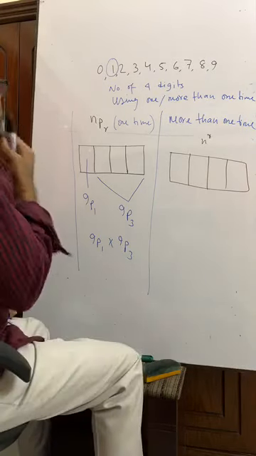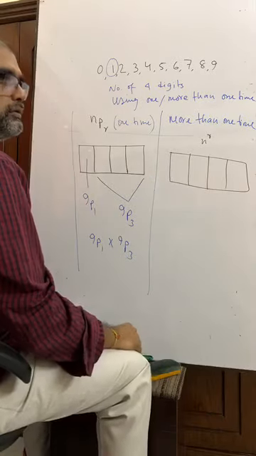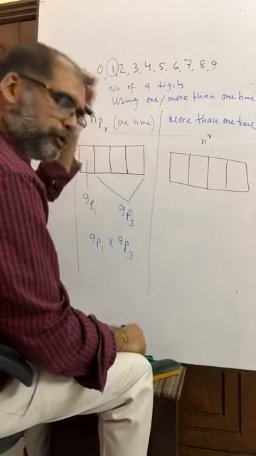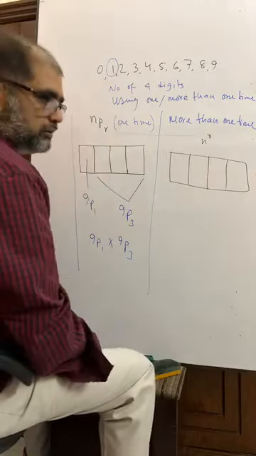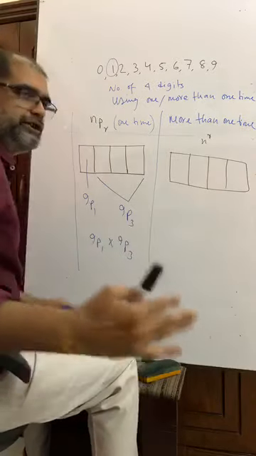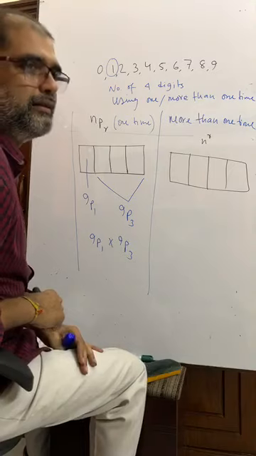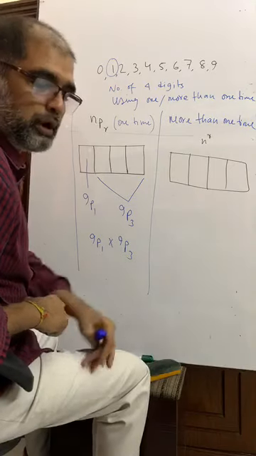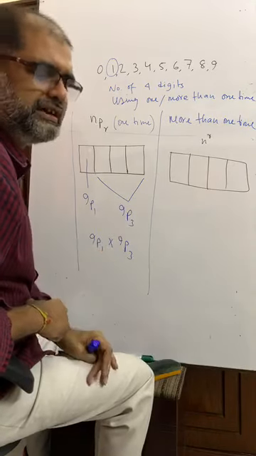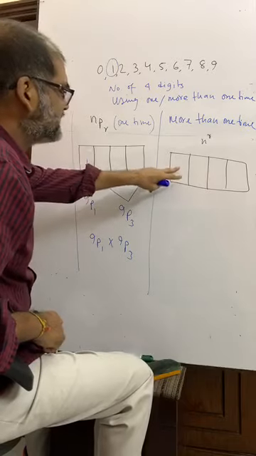That's good. Here 0 cannot be put. Can 0 be put here? No, 0 cannot be put. For the first position, 0 cannot be put to form numbers of 4 digits.